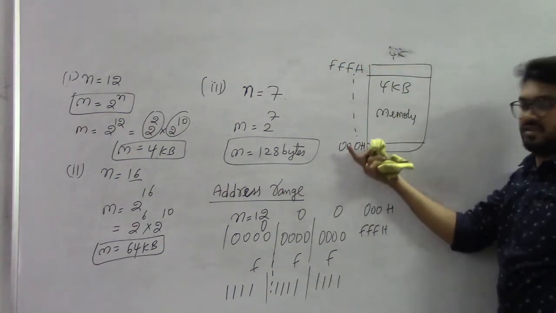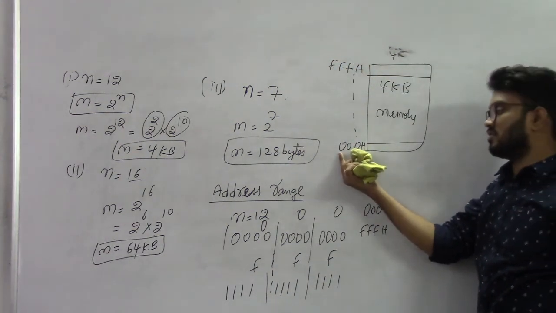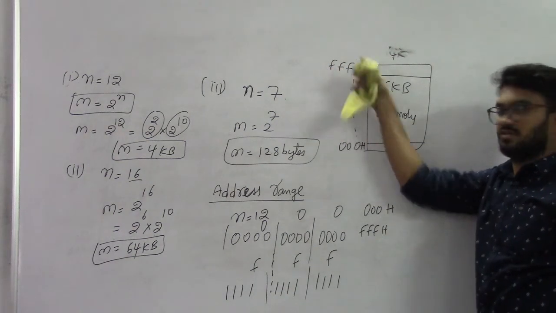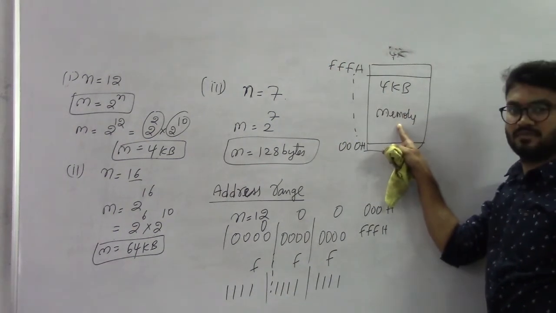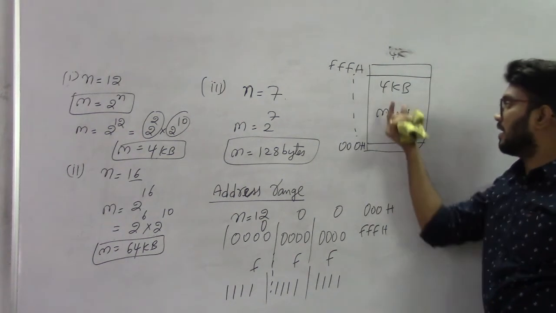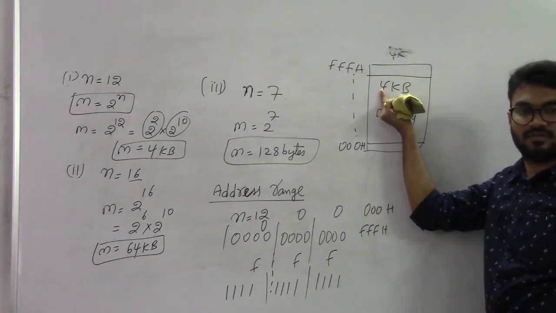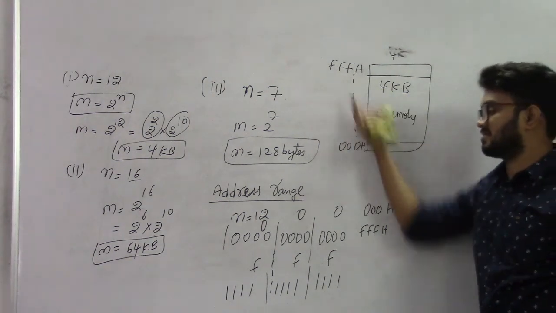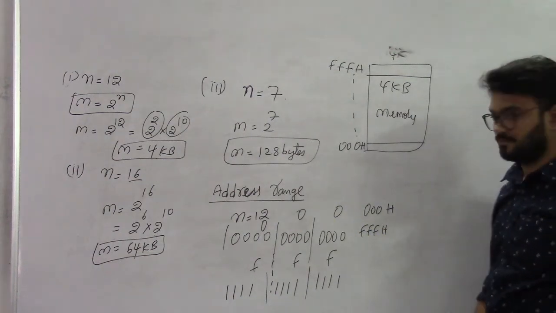So this is the range of addresses. It will lie between 000 to FFF. So this is the address range of 4 KB memory. It could be RAM or ROM, anything. So this is the way of calculating the memory size and address range. This is the procedure.